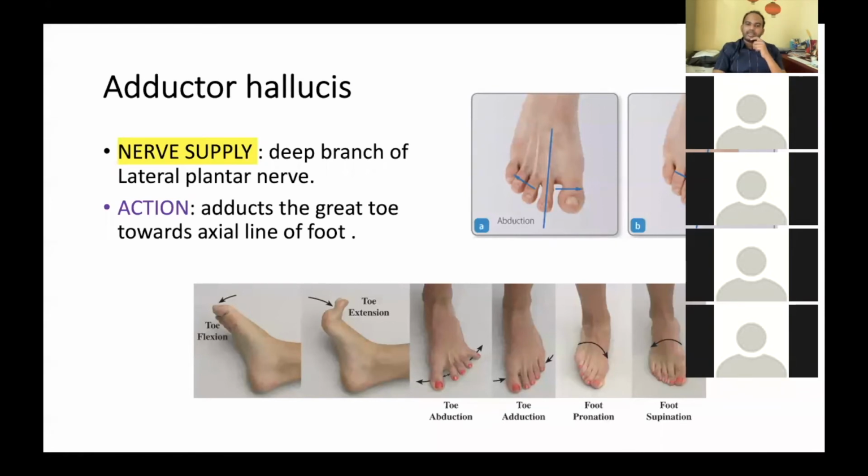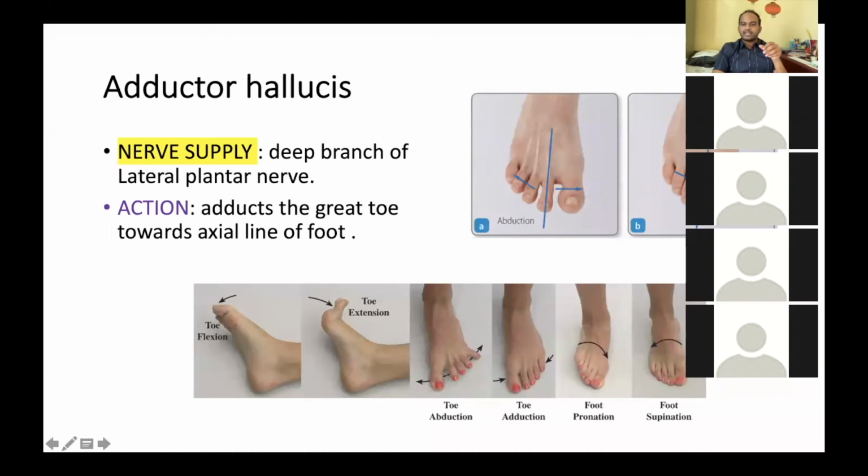The same way, the second toe forms the axis of the foot. That's the reason it remains constant at its position, whereas other toes can have adduction or abduction. So adductor hallucis is the muscle of the third layer of the sole, which adducts the greater toe towards the axial line of the foot.